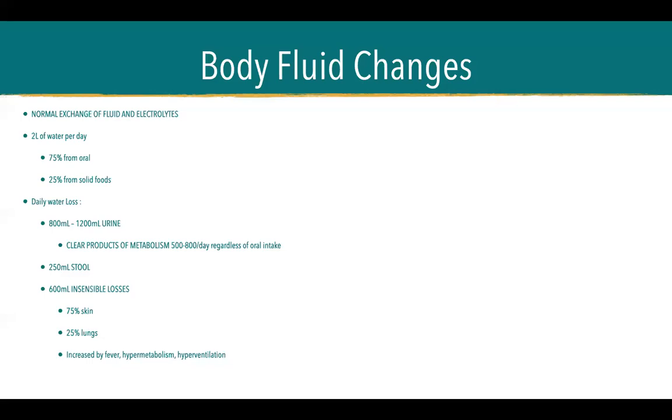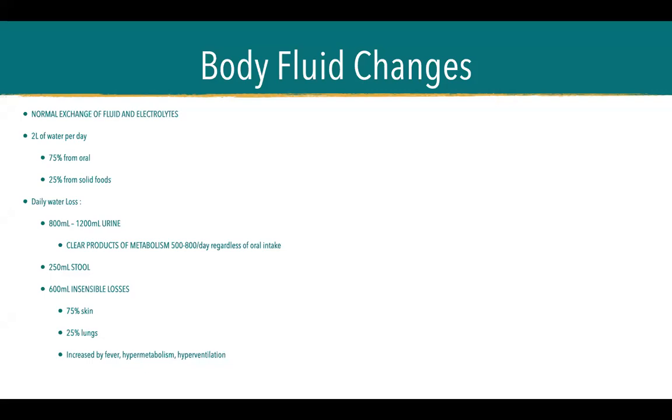Okay? So, there are changes in our body fluid that happen daily and normally. It happens in all normal individuals. We take in 2 liters of water per day, 75% orally and 25% water derived from solid foods, eaten orally also. And there is daily water loss.